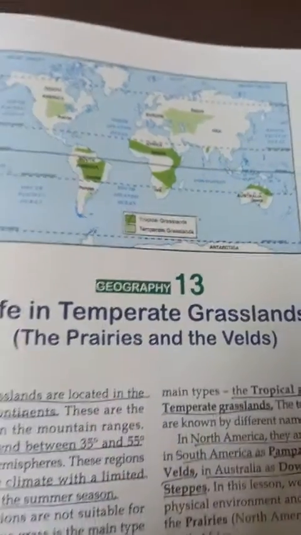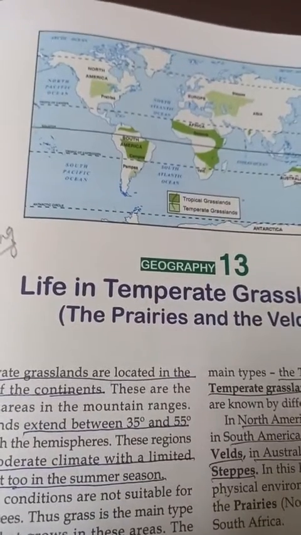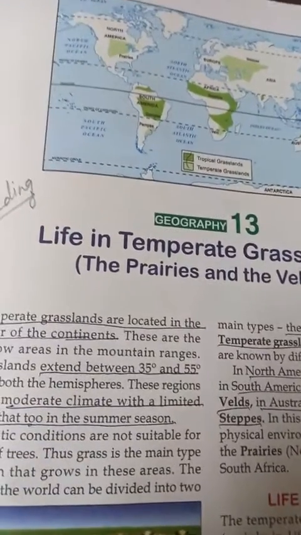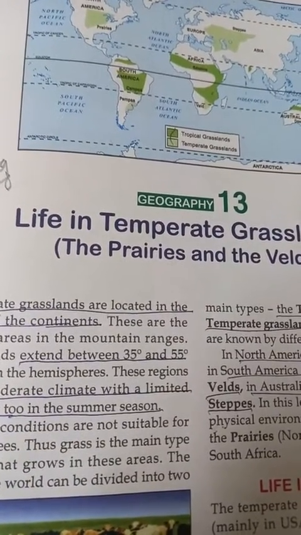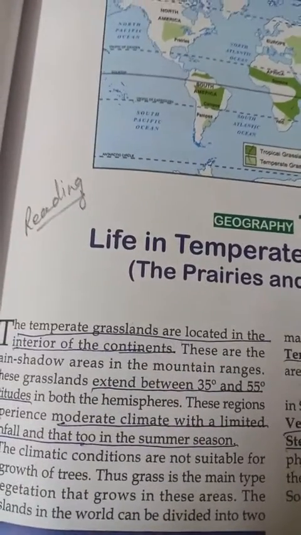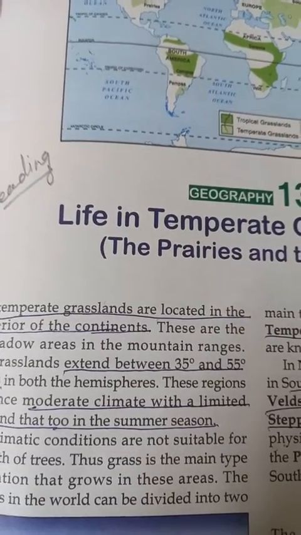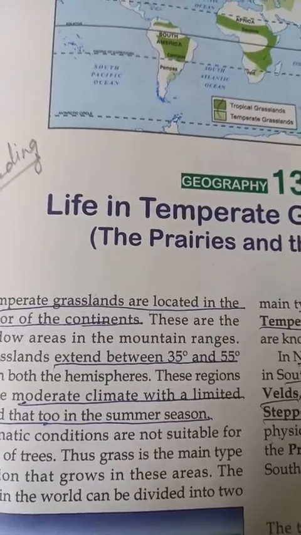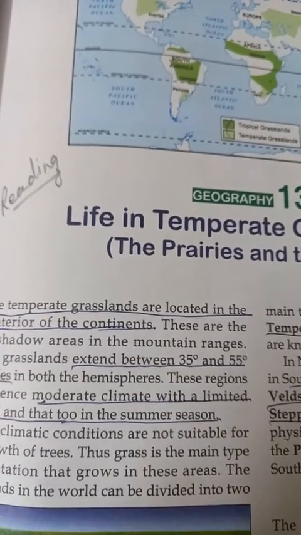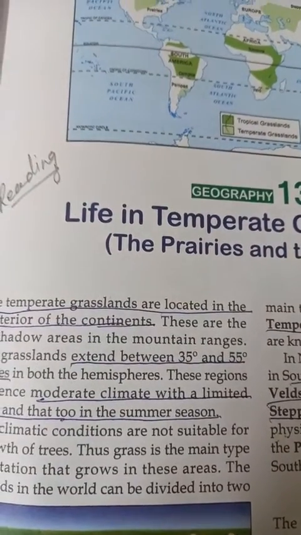So in temperate grasslands, the climate is moderate. Summers are temperate, and rainfall is very limited. Rainfall is there only in the summer season, not in the winter season. The winter season is cold. So there is little rainfall in the summer season.